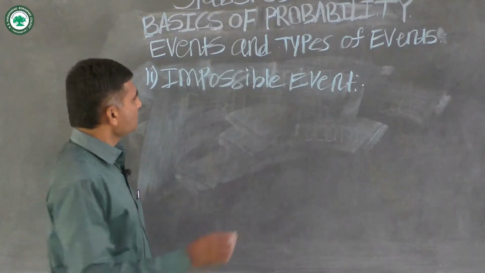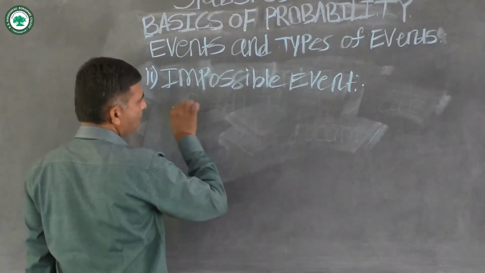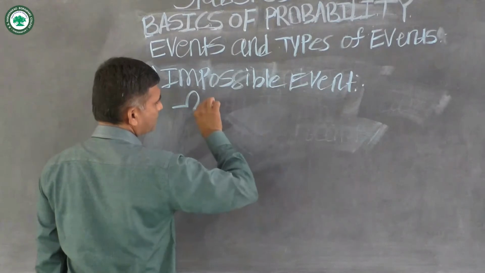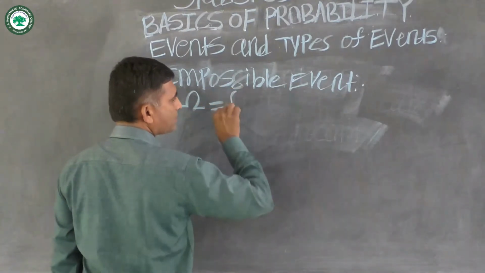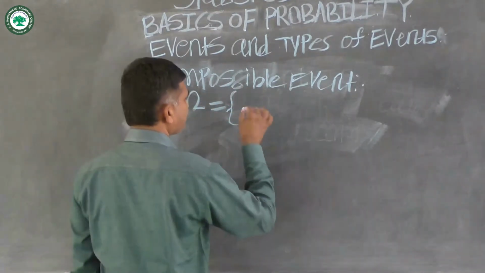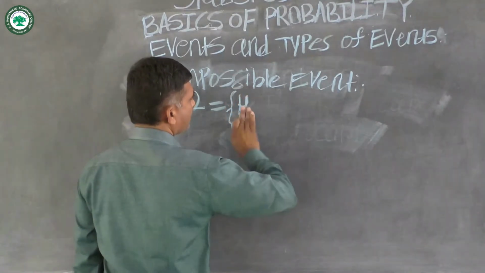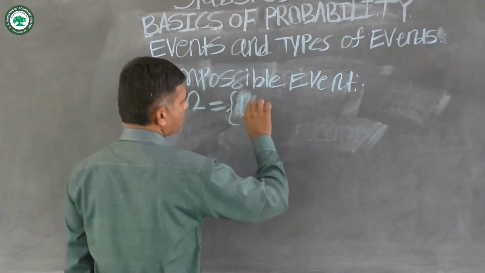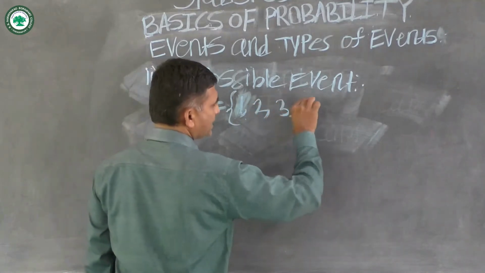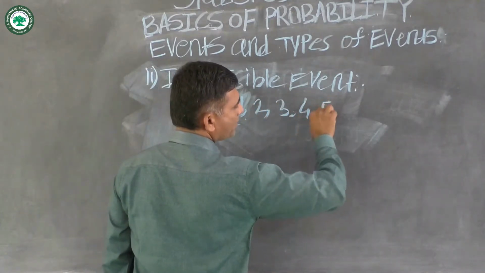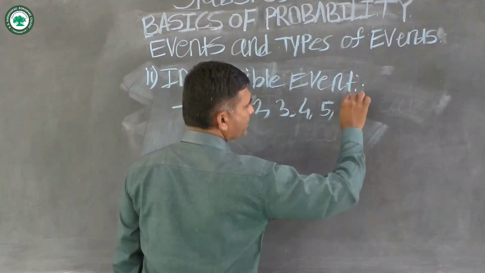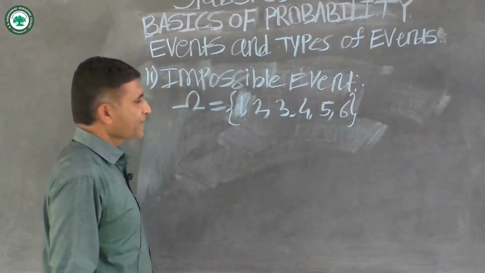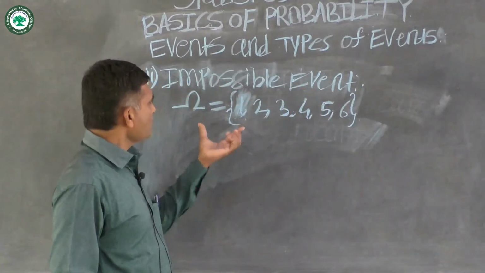For example, suppose we have a sample space containing the outcomes 1, 2, 3, 4, 5, 6. This is the sample space.